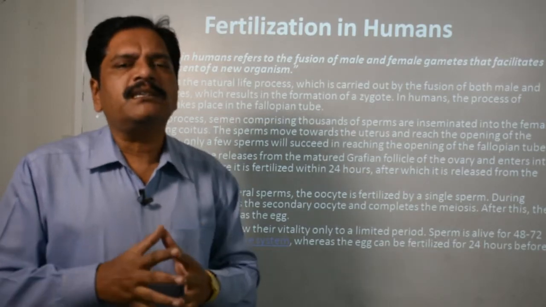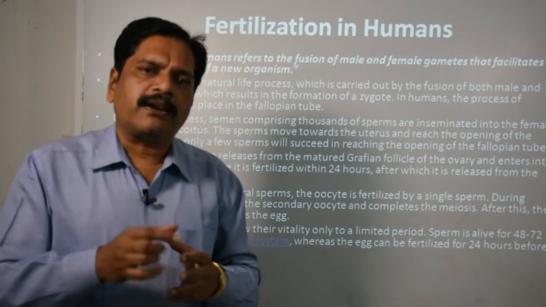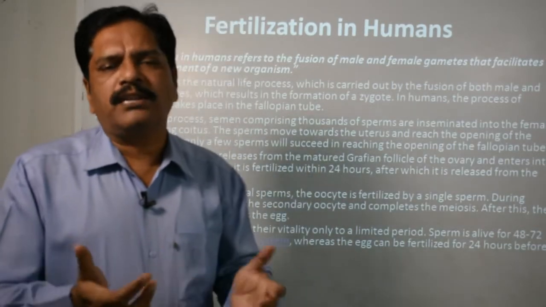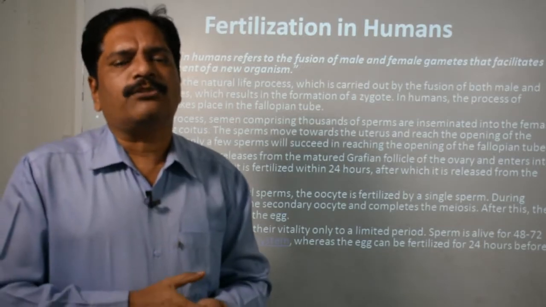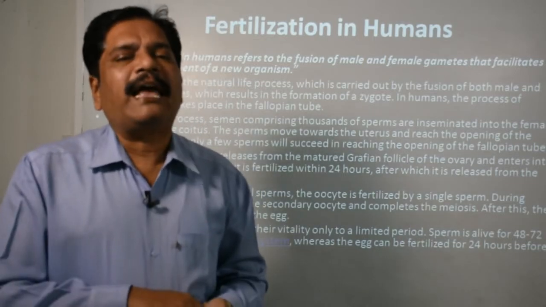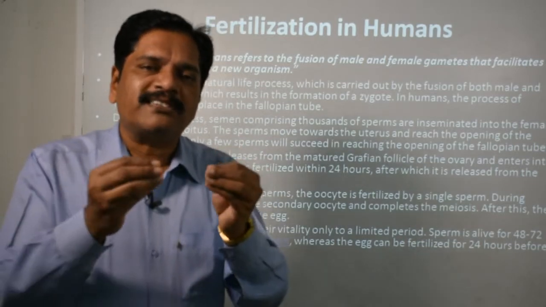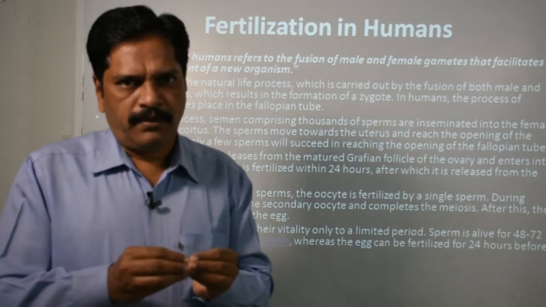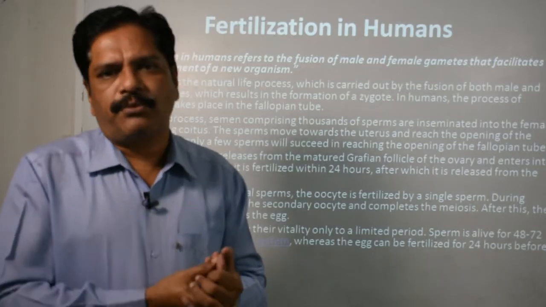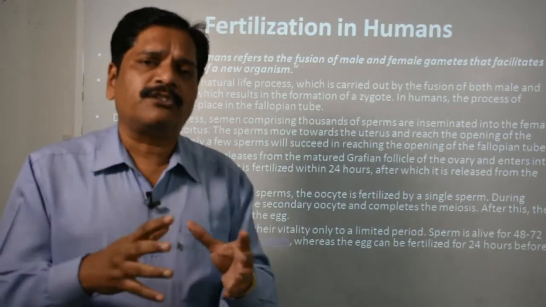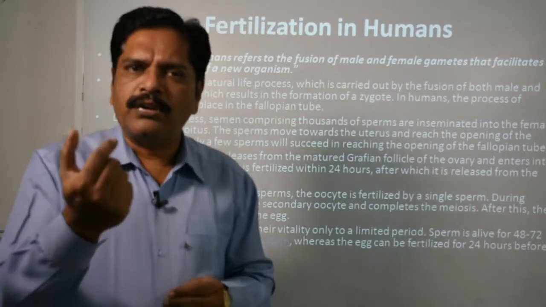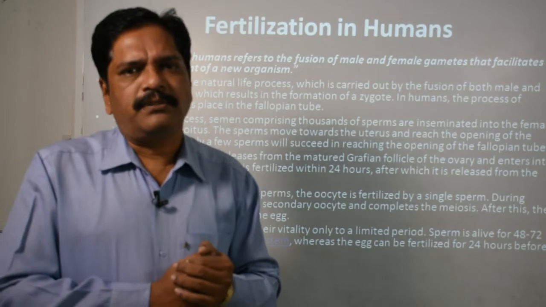In the fallopian tube, at a particular place, remember this question may be asked for 1 mark, not only in the 12th class but also in NEET and other competitive exams. What is the place of fertilization? Exactly, it is the ampullary-isthmic junction. If in some cases this junction is absent and only the ampulla is given, then it is the ampulla. But if both options are given, the ampulla and the ampullary-isthmic junction, then surely it will be the ampullary-isthmic junction.